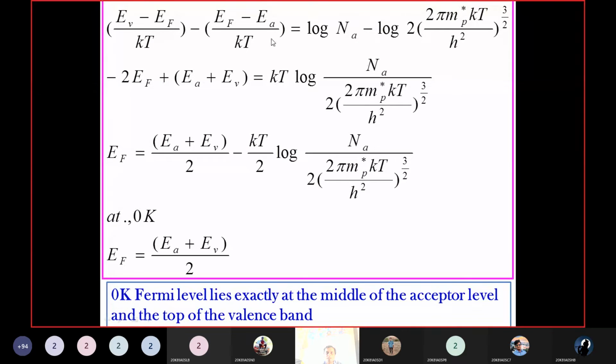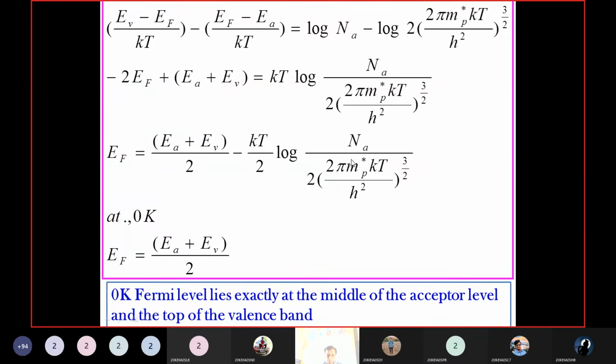Okay, so send kT to this side, and from this equation we are calculating the Ef. Keep Ef on this side, send the remaining terms to that side. Finally we can get the Ef value: Ef is equal to (Ea plus Ev) by 2 minus (kT by 2) into log of Na by, so this total term.